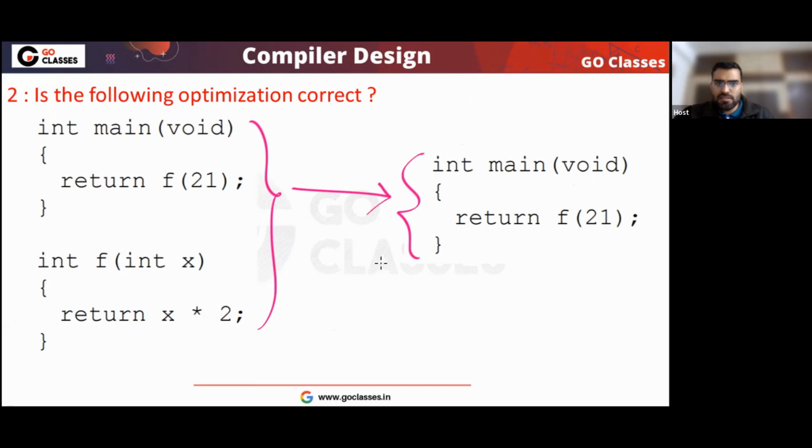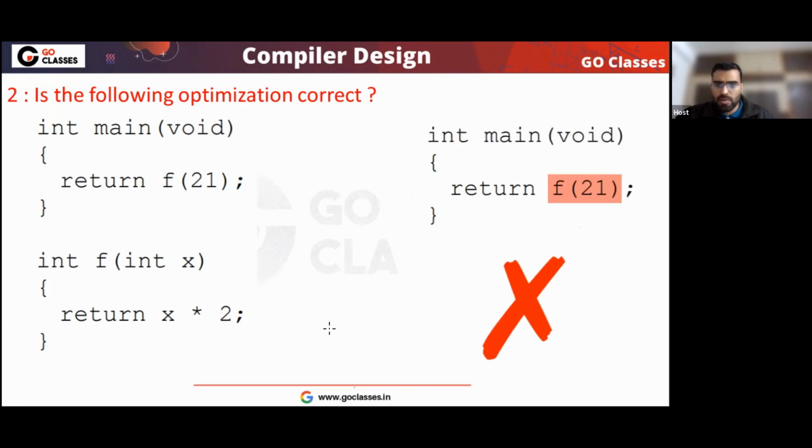Is it correct optimization? This is not correct optimization because we are calling F21. So this is not a correct optimization. This is wrong. You can't do this optimization.